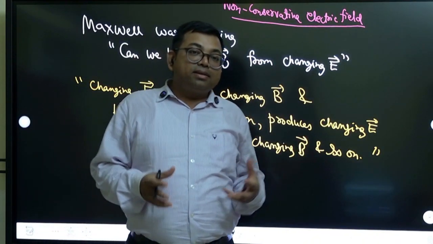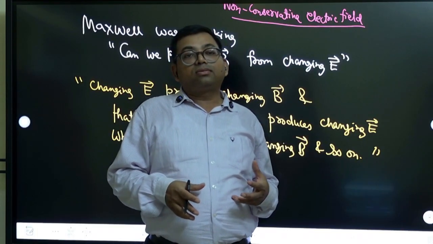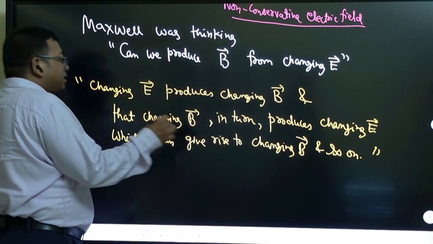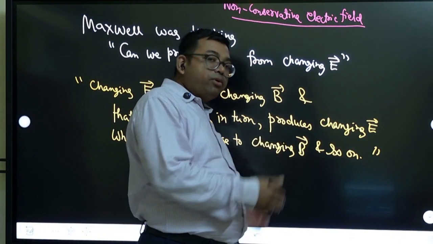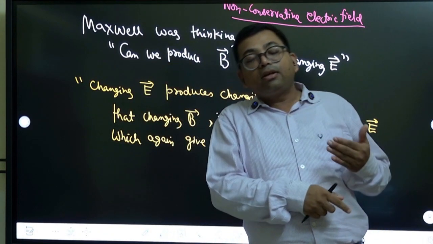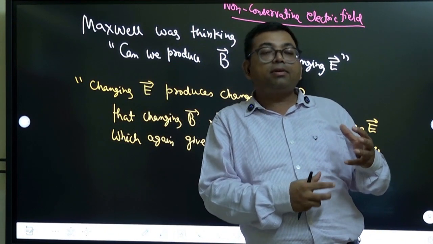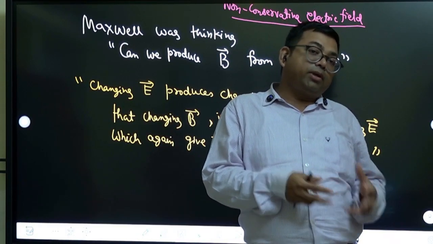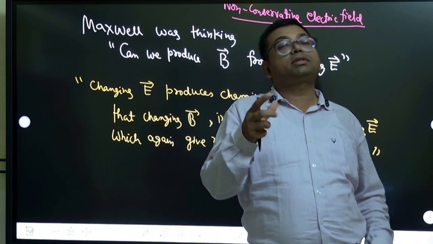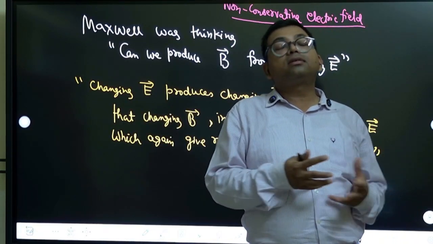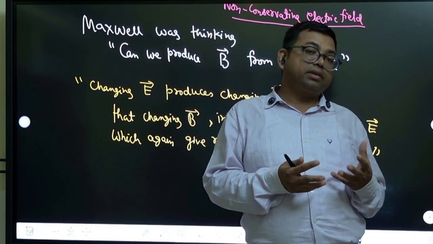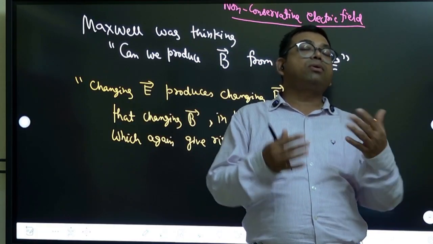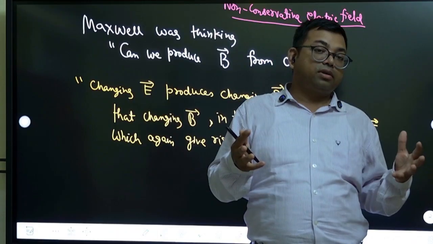Which looks imaginary can become real also. Right. So changing electric field produces changing magnetic field. So how is it happening? Changing electric field produces changing magnetic field. That is what Maxwell found out. But we know changing magnetic field produces changing electric field. That is Faraday's law of electromagnetic induction. So both are changing, but they are producing each other, and this is what is called electromagnetic waves.